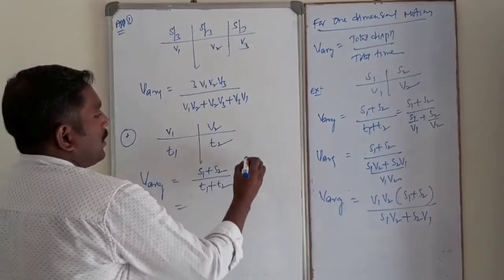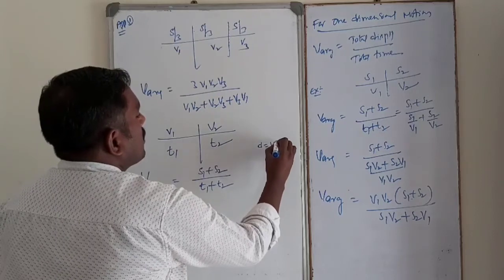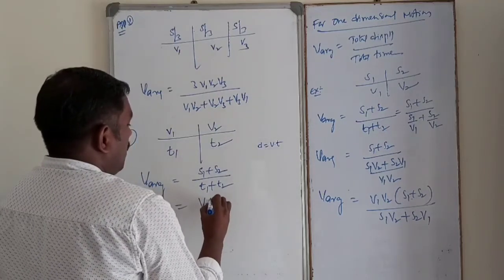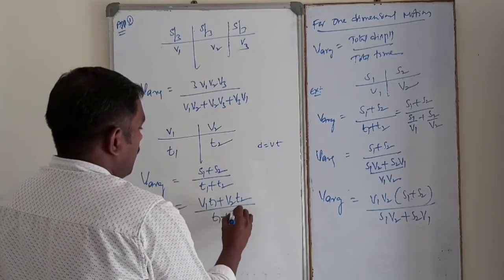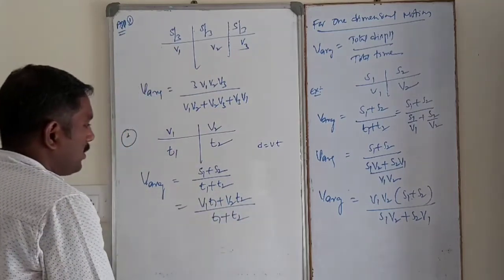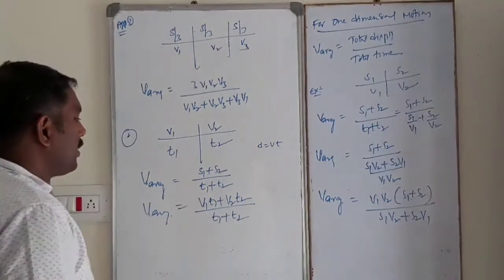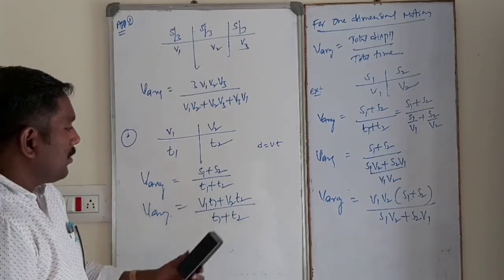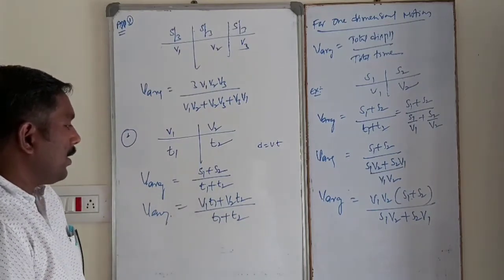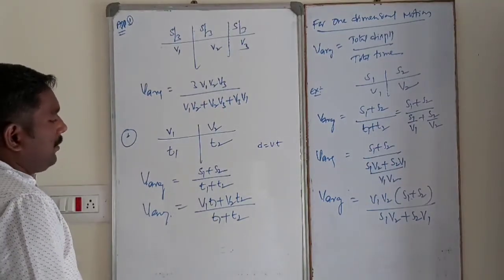So s1 is nothing but distance, which is equal to velocity into time. So that is (v1 t1 plus v2 t2) by (t1 plus t2). This is the average velocity in case velocity and time are given. Okay, (v1 t1 plus v2 t2) by (t1 plus t2).